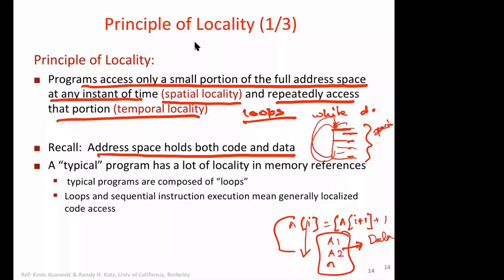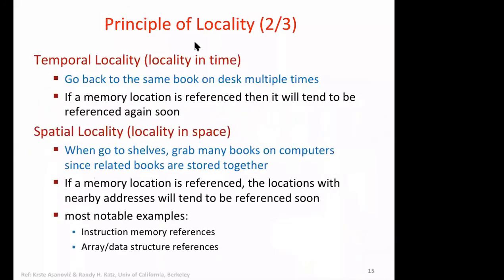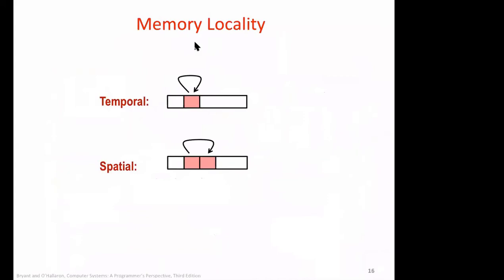Any question? I think this is very simple, so you don't need to spend too much time on it. As we said, we have temporal locality and space related locality. So now pictorially we can show this.